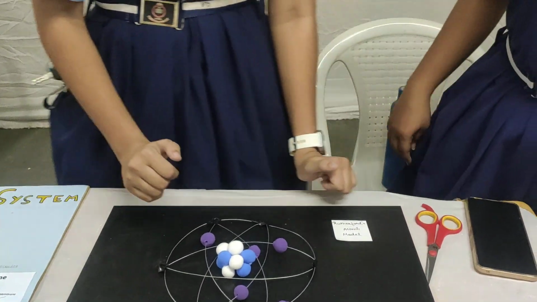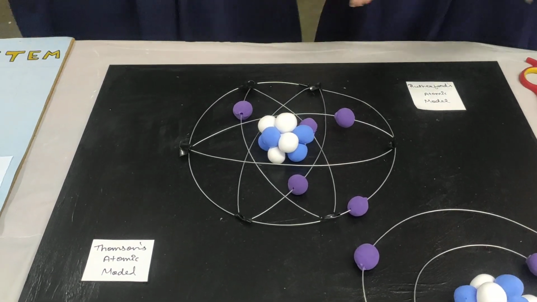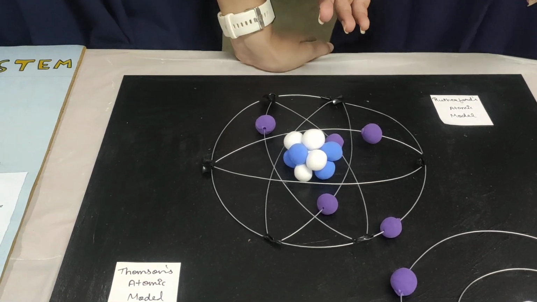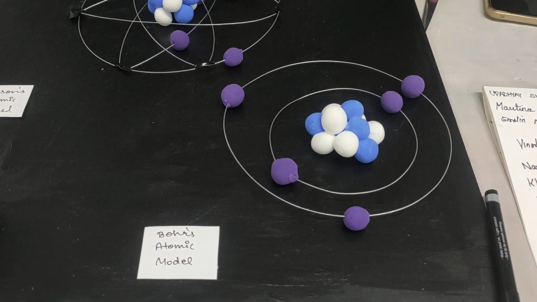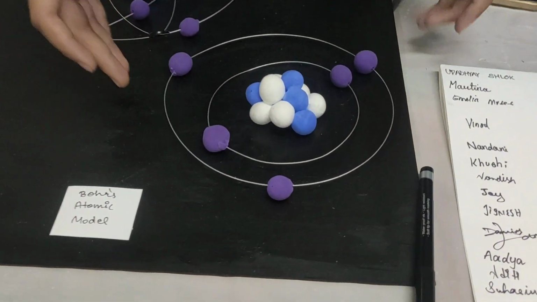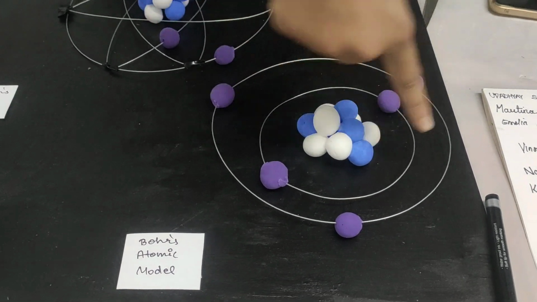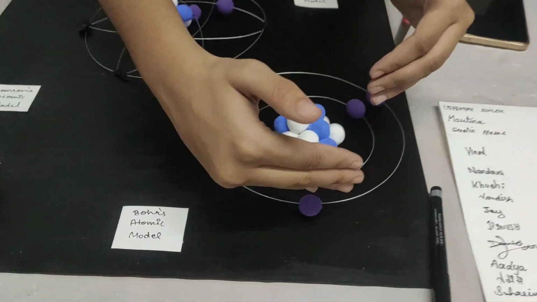Now coming to Rutherford, he explained by his gold foil experiment that electrons and protons are not embedded in the atom, but protons are placed in the center and electrons revolve around. But as this model was not able to explain why electrons do not fall into the nucleus, this model was also rejected. Now comes Bohr. Bohr said that the positively charged particles are located in the nucleus, and the negatively charged particles revolve around it in fixed orbits. If we provide them energy, they jump to a higher energy level, and if